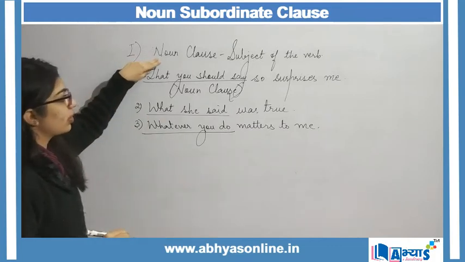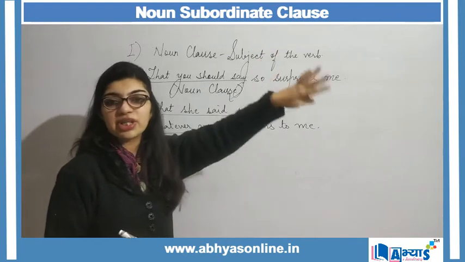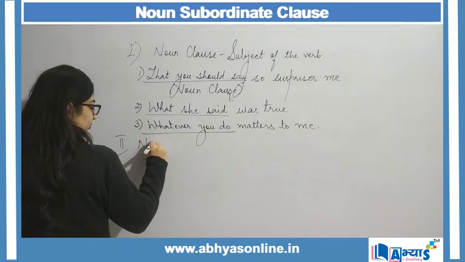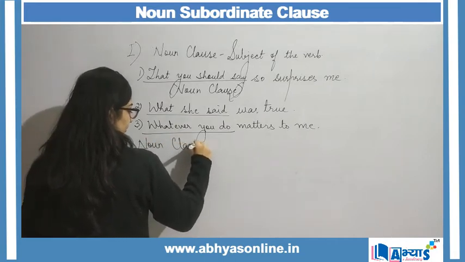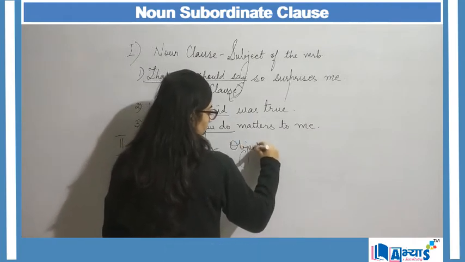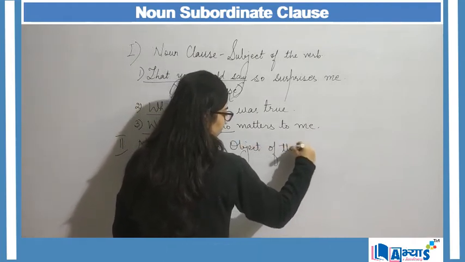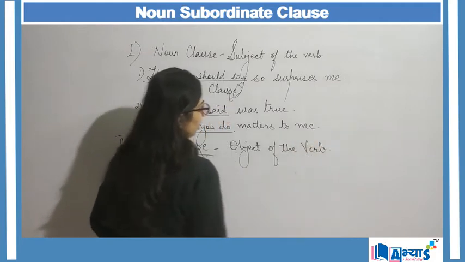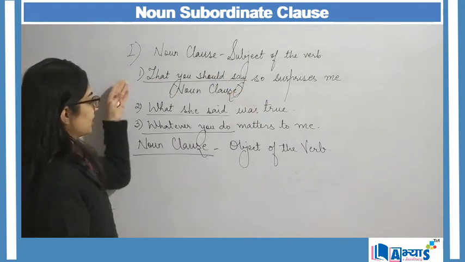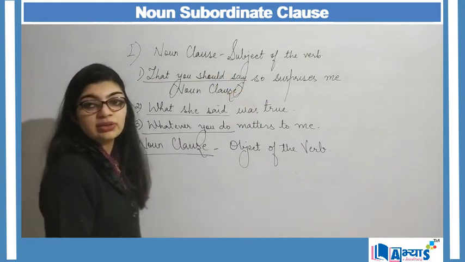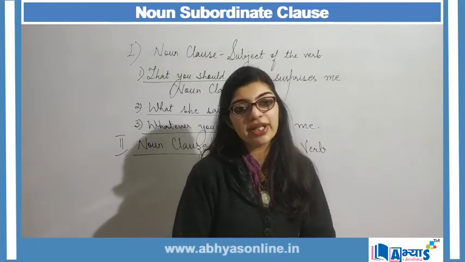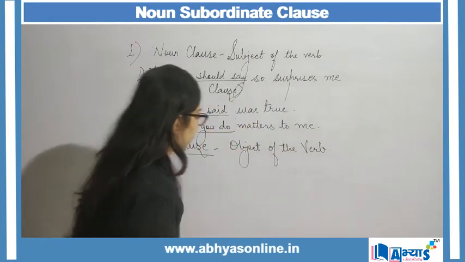So first we talked about noun clauses which act as the subject of the verb. Now I am talking about noun clauses which will act as the object of the verb. First I talked about those noun clauses which act as subject. These were the examples. Now there are certain complex sentences in which the noun clause acts as the object of the verb. So let us discuss that.